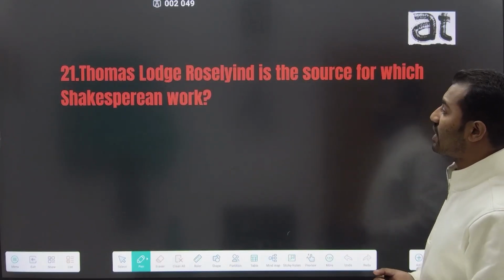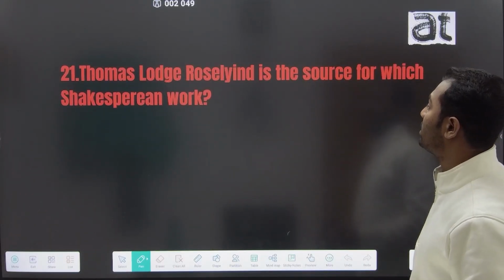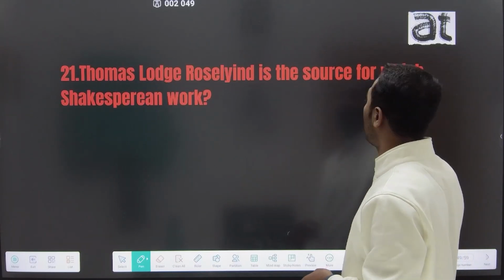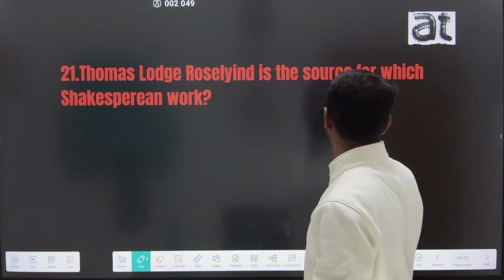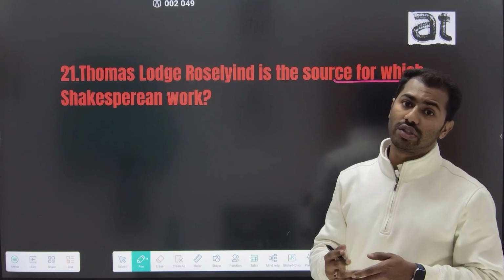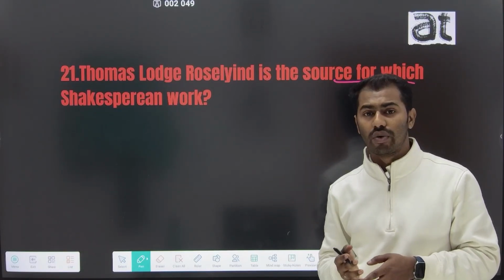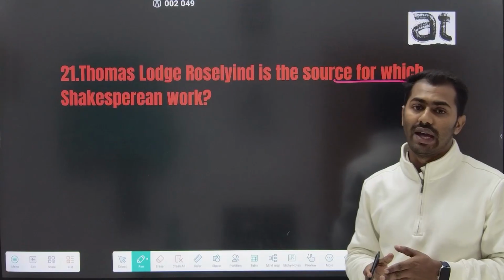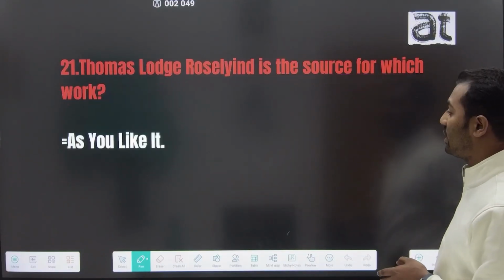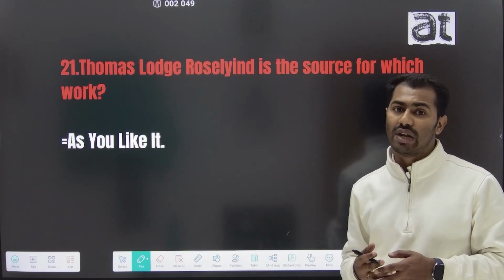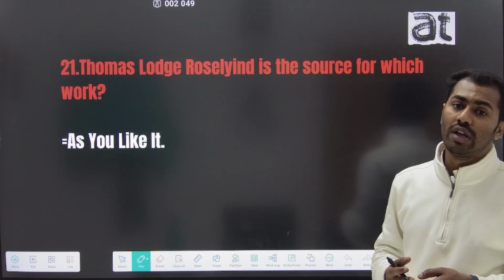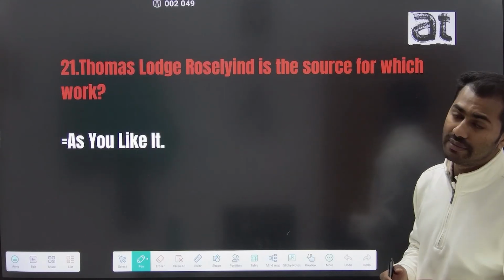The 21st question, Thomas Lodge's Rosalynde is the source for which work of William Shakespeare? Thomas Lodge's Rosalynde becomes the source of one of the most important works of William Shakespeare, and the work is As You Like It. The source of As You Like It is Thomas Lodge's Rosalynde.